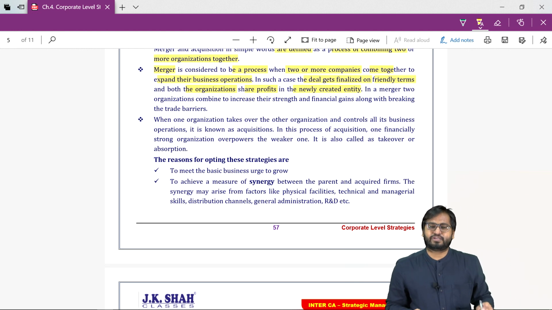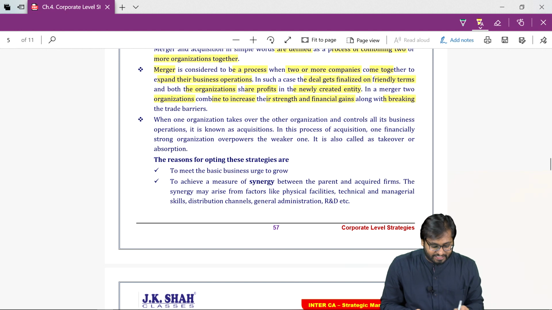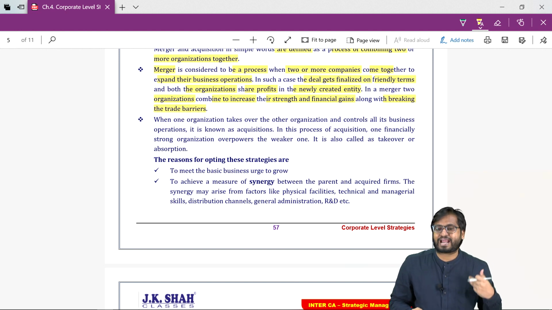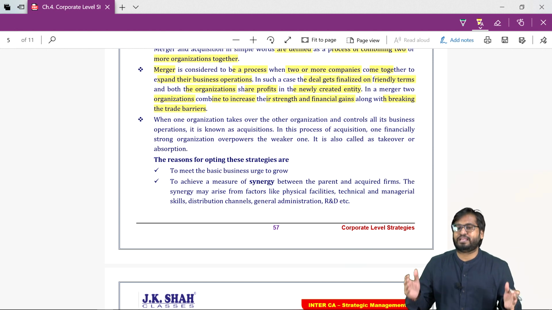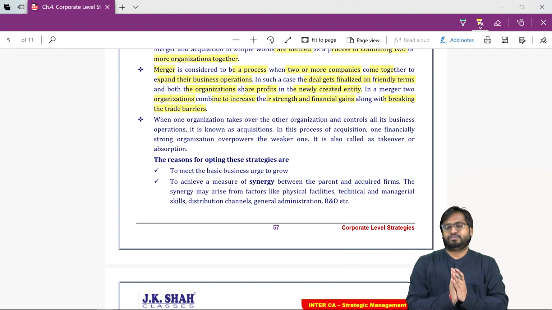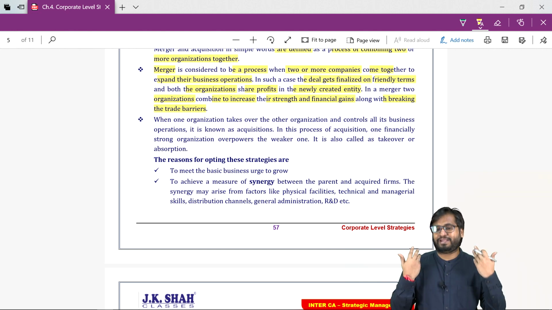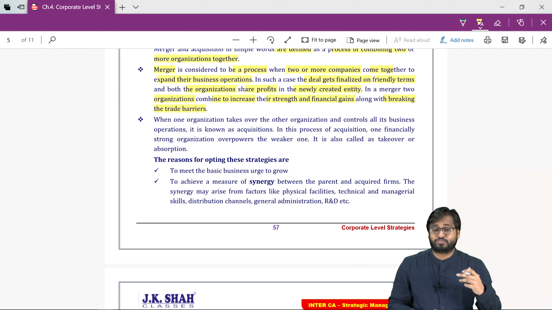In a merger, two organizations combine to increase their strength and financial gains along with breaking the trade barrier. So Vodafone Idea, earlier they were rivals, they were competitors. Now they are helping each other so that we can fight the other competitors and provide better services to the customers. So this point was merger.